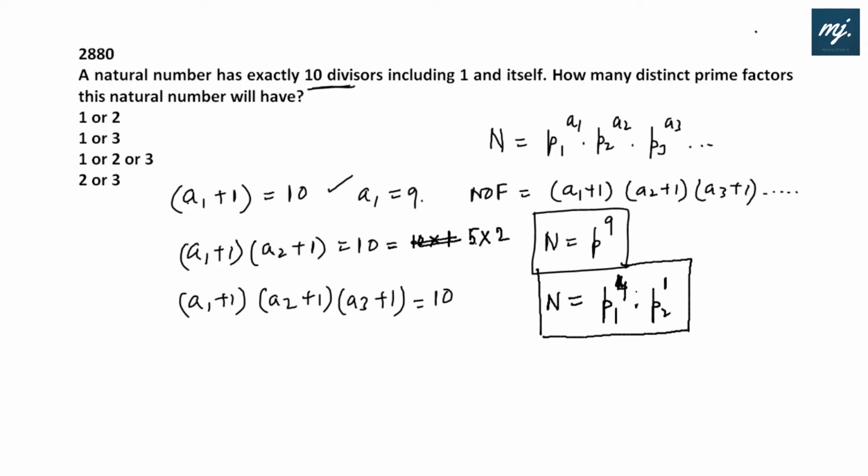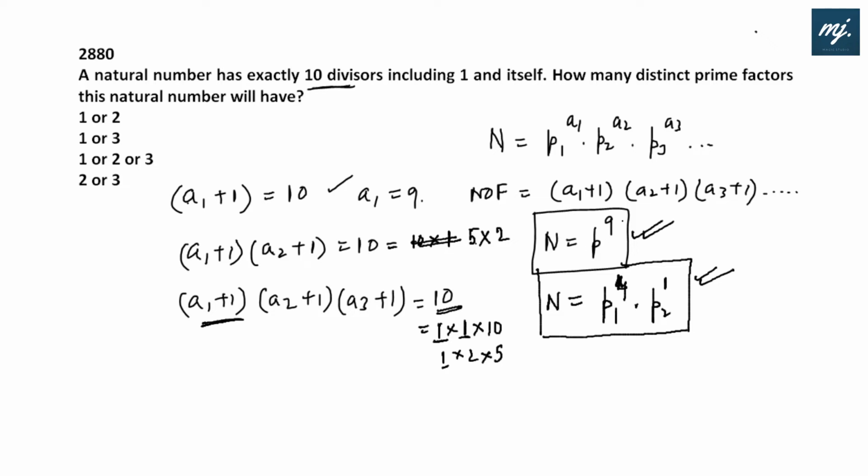Any number of the form p1 to the power 4 into p2 to the power 1 will also have 10 divisors. Now, can we have 10 written as a product of 3 numbers? It can be 1 into 2 into 5. But we know that we can't take 1. As soon as we take a1 plus 1 as 1, a1 becomes 0, then we are back to our previous case. That means only these two cases are possible.